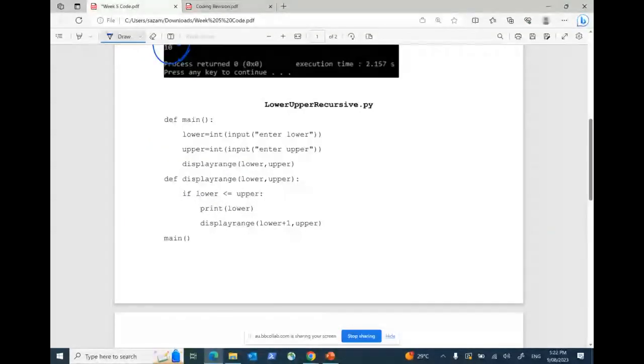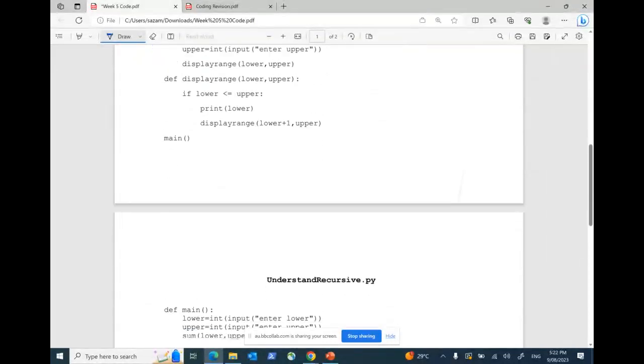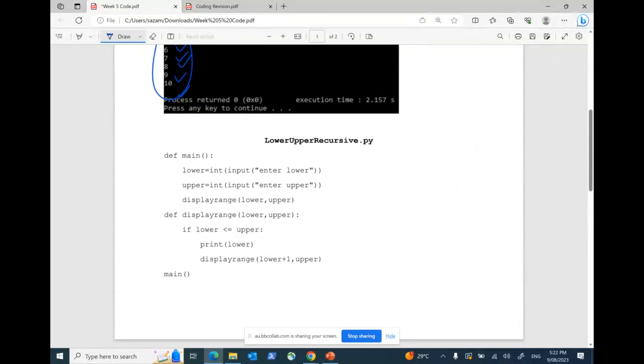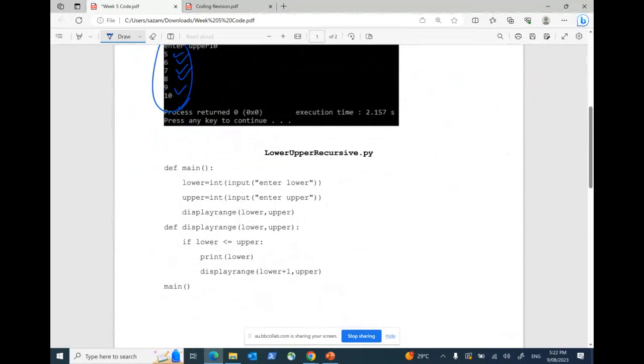Next, over here, this is something where actually another one. I use a function called main function.